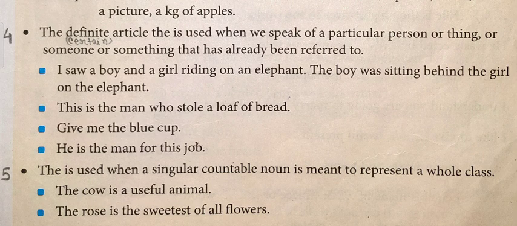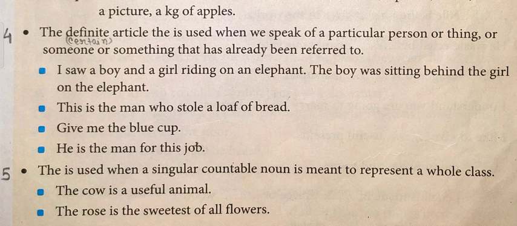We use the to indicate a definite thing, or a particular person or thing, before a noun that has already been referred to. Look at the first example: I saw a boy and a girl riding on an elephant. And in the next sentence, the boy was sitting behind the girl on the elephant.